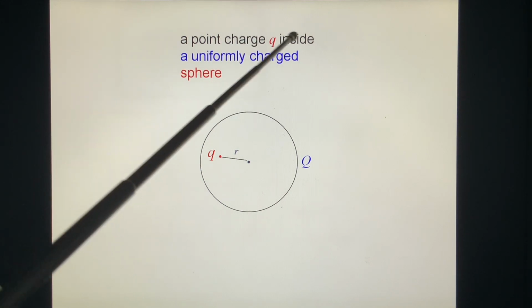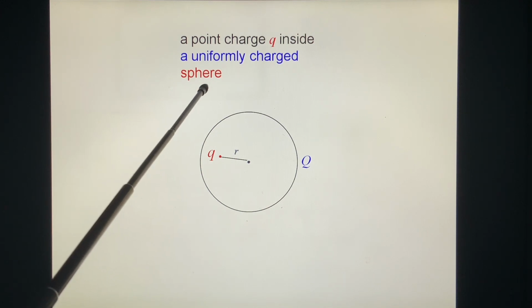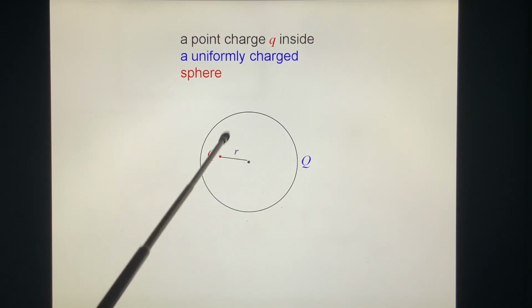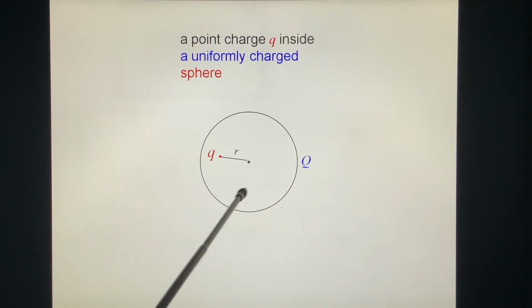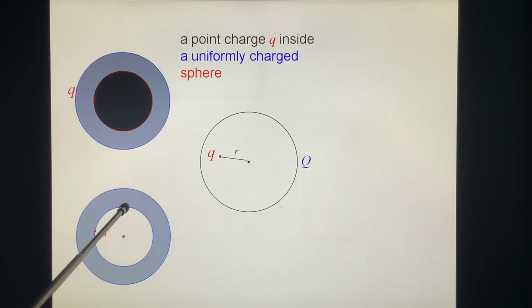A point charge Q inside a uniformly charged sphere. Now, remember, this is not a shell. This is a sphere; the whole body is uniformly charged. What we do is divide this sphere into two parts, where the charge Q is on the boundary between them. We look at this green one, the thick shell. The thick shell can be seen as composed of many very thin uniformly charged shells, and Q is inside them. So the electric force acting on Q by this shell is 0 from shell theory.